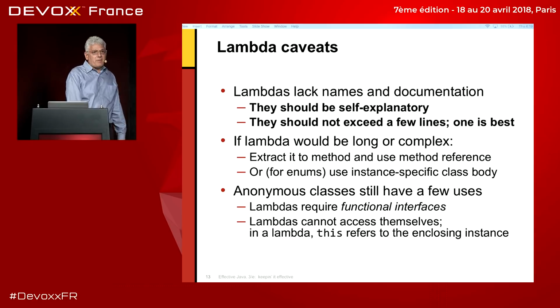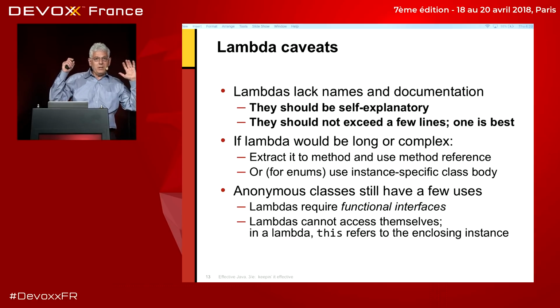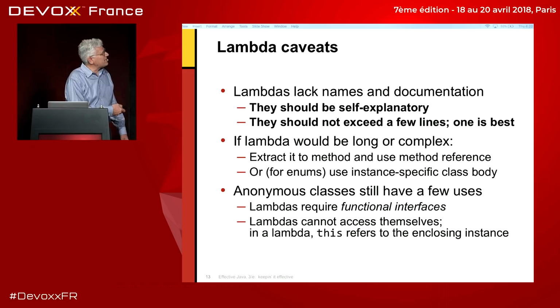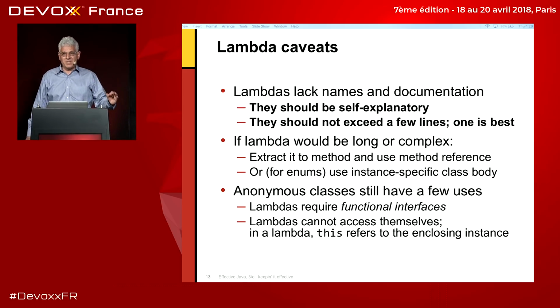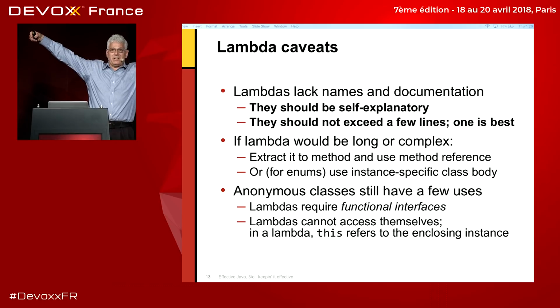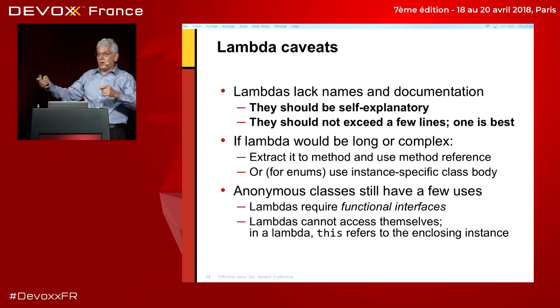You can only use lambdas where you have a functional interface, which means it has only one abstract method. If it's got more, then you need to use an anonymous class. And then a slightly obscure one, but it is important. Lambdas cannot refer to themselves. If you have the keyword this inside a lambda, it refers to the enclosing object. And that's usually what you want, but it isn't always what you want.